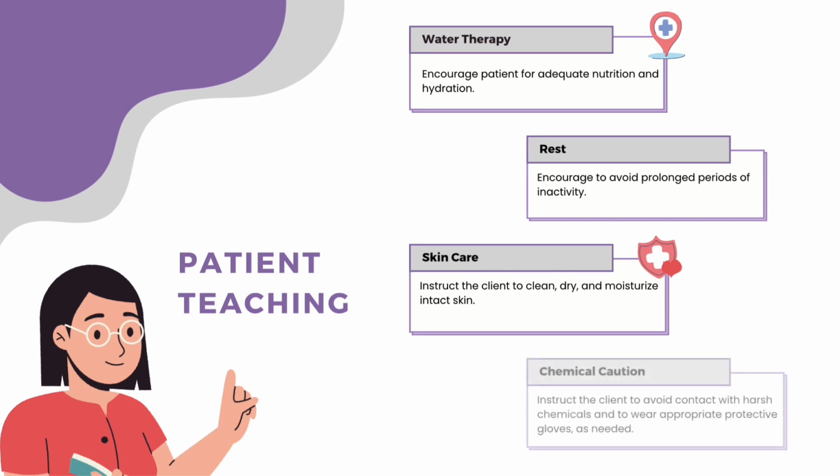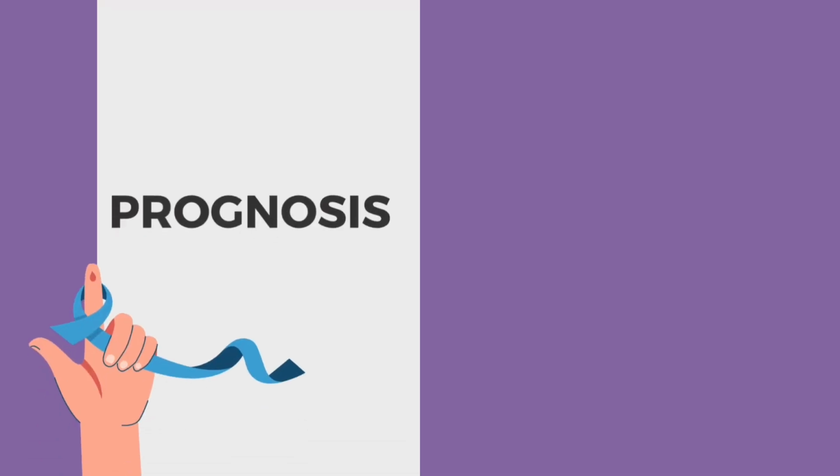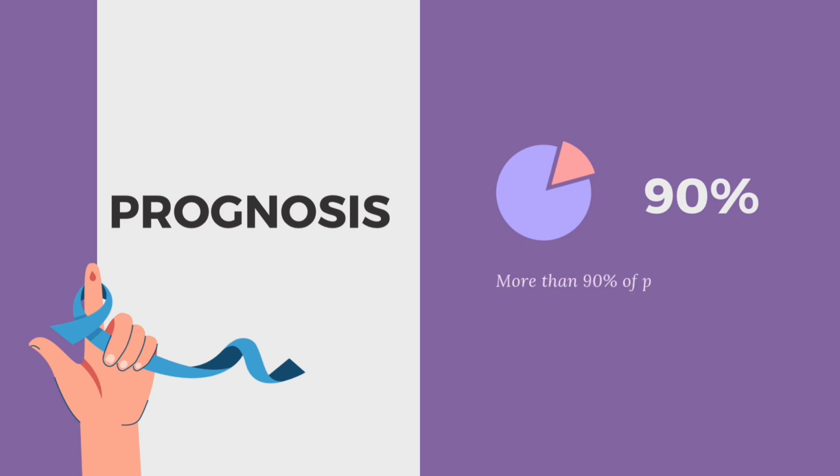Instruct the client to avoid contact with harsh chemicals and to wear appropriate protective gloves as needed. Certain chemicals may stimulate the immune system or cause inflammation, which can worsen the disease activity and lead to flare-ups. SLE prognosis. The survival rate for people with lupus has significantly improved over the past few decades. More than 90% of people with lupus survive 10 years or more, with many achieving a normal lifespan.